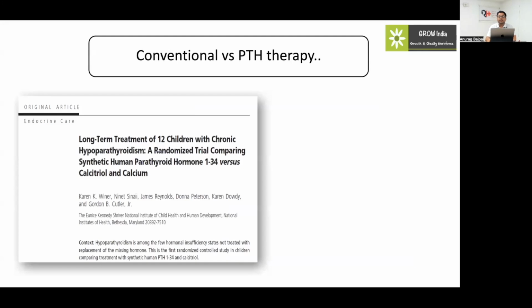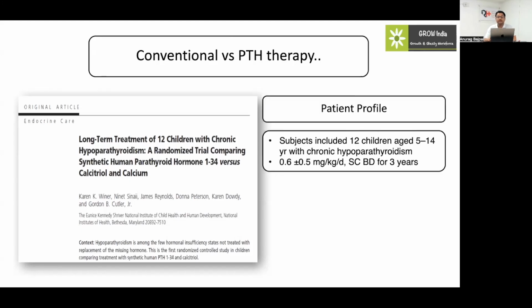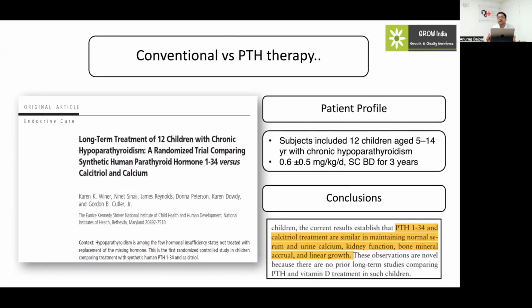Now the next question: whether conventional therapy or PTH therapy is the better one. This is a randomized controlled trial done by Dr. Winer and his group in 2010, taking 12 children aged 5 to 14 years with chronic hypoparathyroidism. They gave PTH teriparatide for 3 years, but concluded there was no substantial benefit in maintaining normal serum calcium, urine calcium, kidney function, as well as bone function.